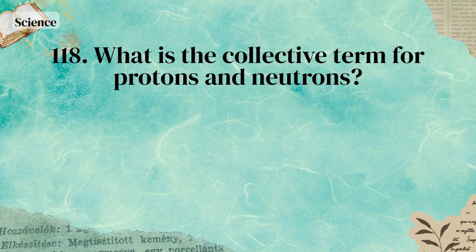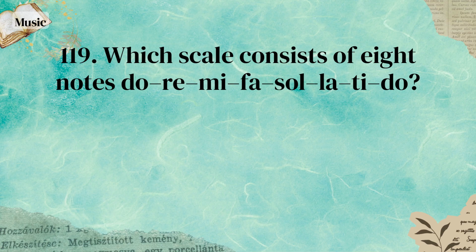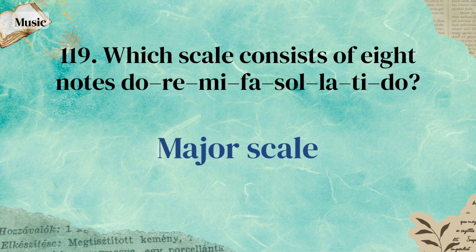Cairo. What is the collective term for protons and neutrons? Nucleons. Which scale consists of 8 notes do, re, mi, fa, sol, la, ti, do? Major scale.